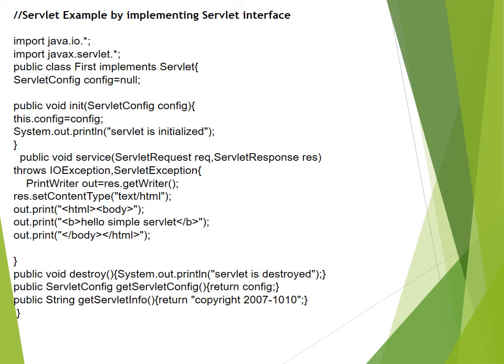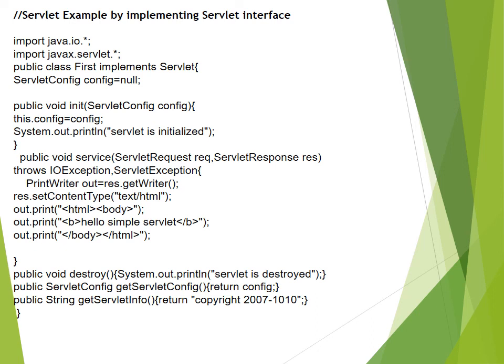Further, you have embedded some HTML within the out.print method, where body and HTML tags are mentioned, and a hello simple servlet message is printed, and then body and HTML are closed. At last, you give the destroy method, getServletConfig, and getServletInfo method definitions.